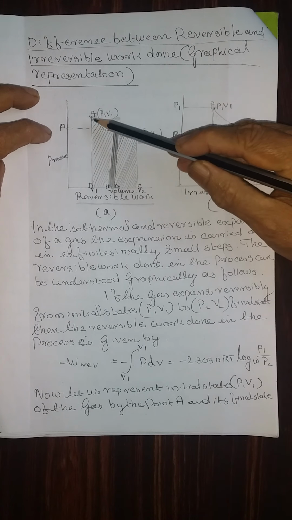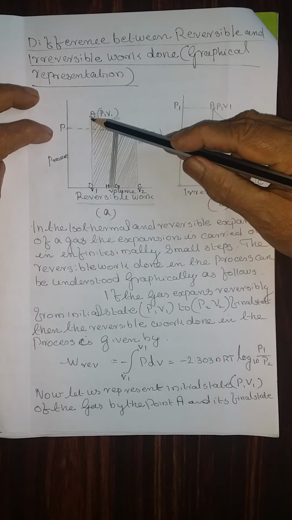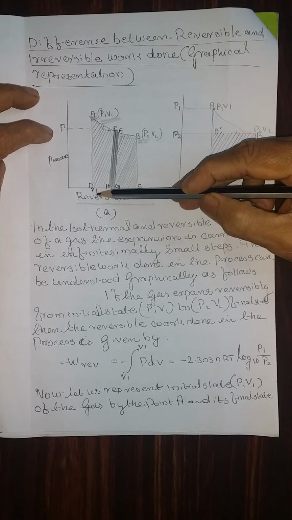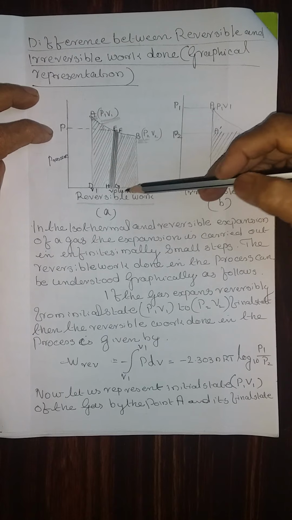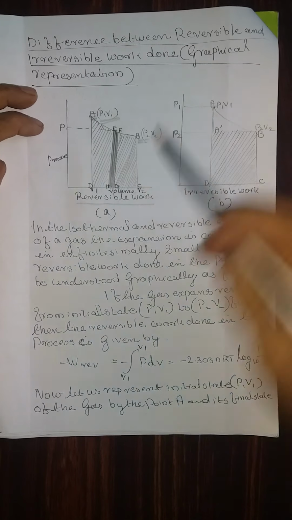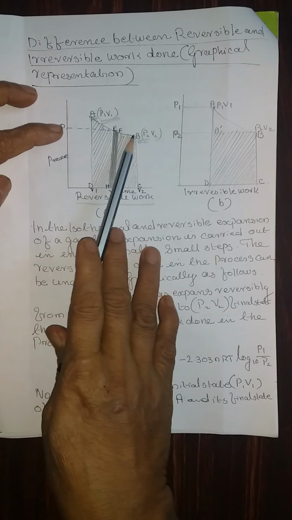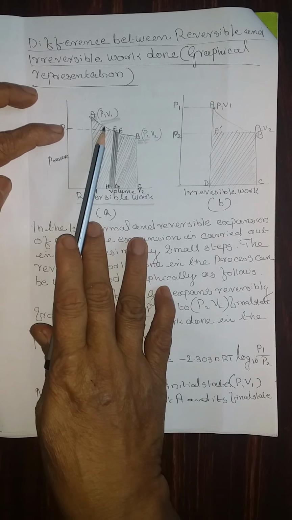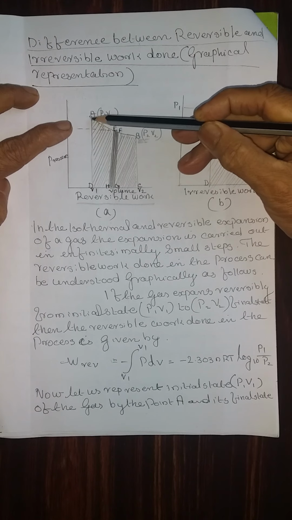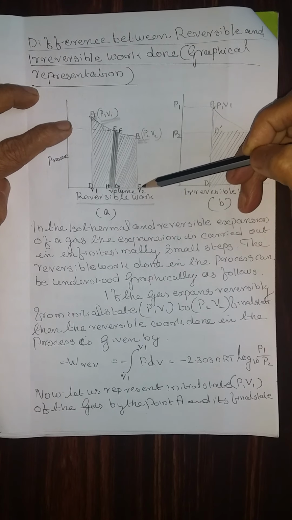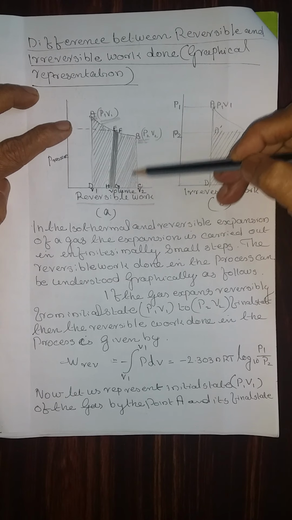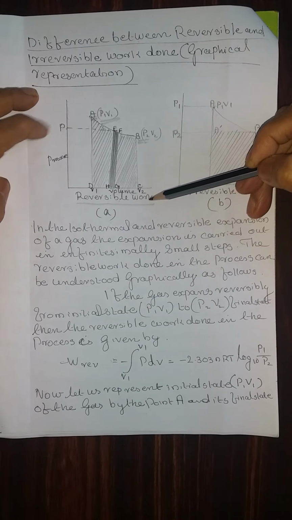In order to find out the total work done, that means from A, B, C, D, you have to integrate that differential equation between the limits. That is what we are going to do. In that case, the area in the integrated value will be equal to the area of A, B, C, D. That means this shaded area will be the work done by this reversible process.